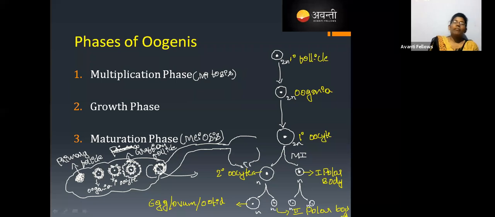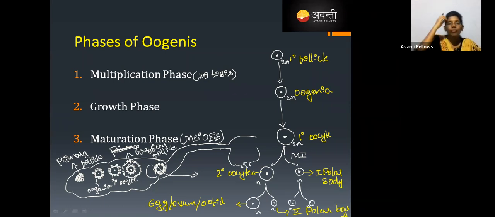So now what happens normally in females, if any female is not involved in copulation, but the secondary oocyte has already formed? Then the sperm is not going to enter the female reproductive system, so this secondary oocyte is not going to convert into an egg.